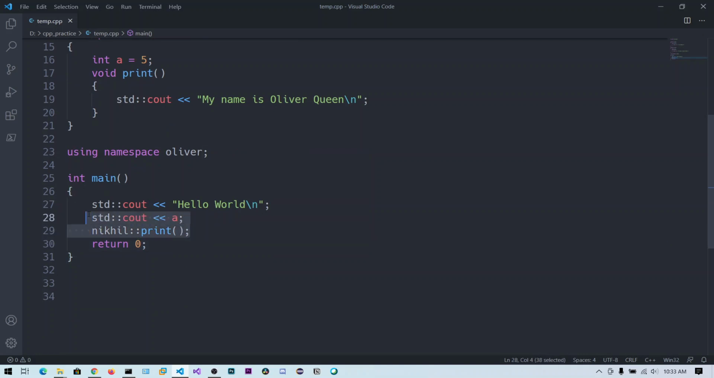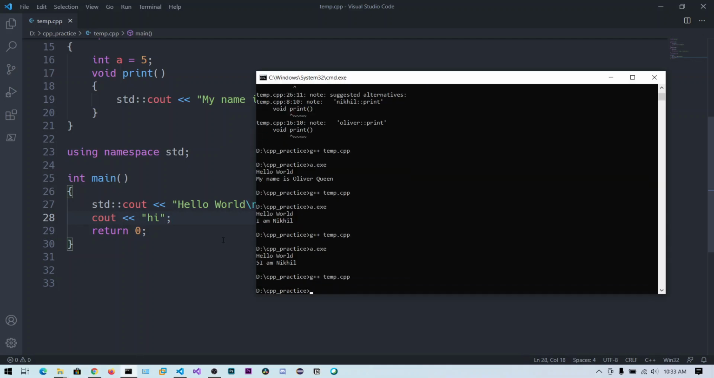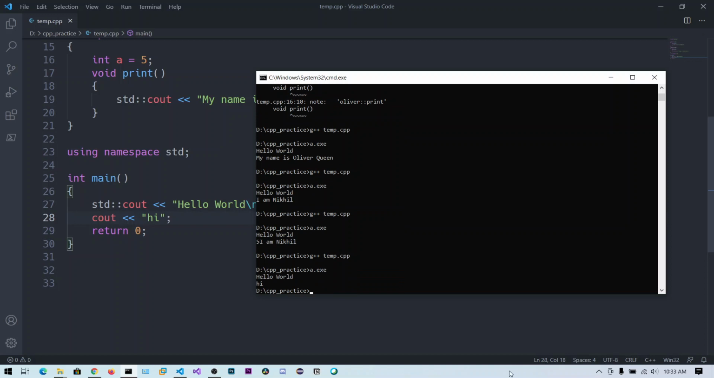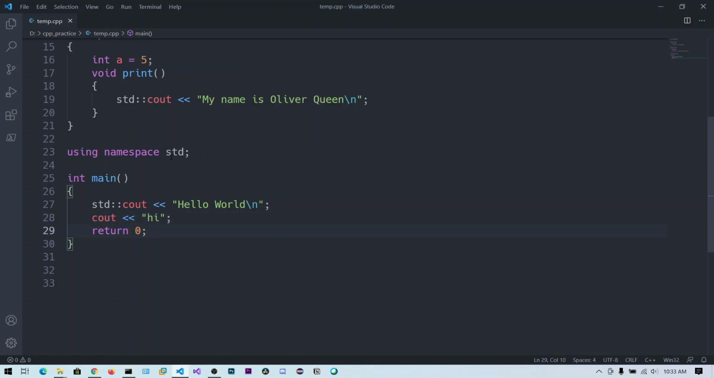Okay, let's delete this one. Now instead of using namespace Oliver, I can simply say using namespace std. So we are using the std namespace. What this means is, you can guess that we can directly access the cout without putting the namespace. You can say hi. Now let's compile this again. Now you can see hi. So if you include this line using namespace std, you can use all the members of std directly without putting this namespace.